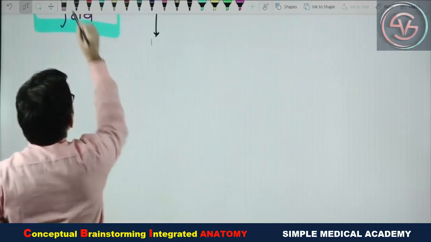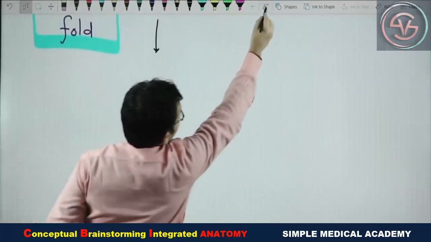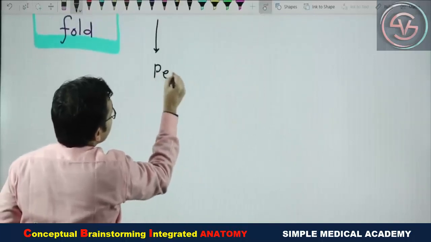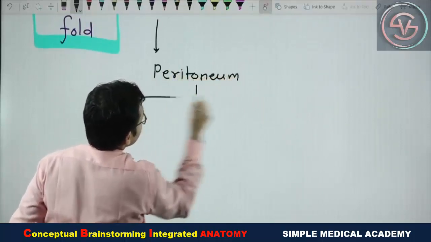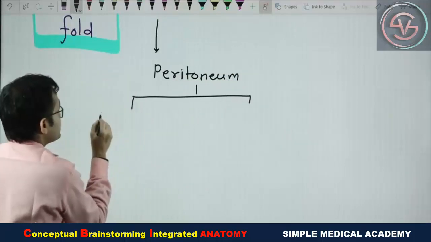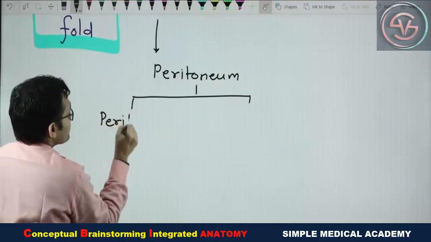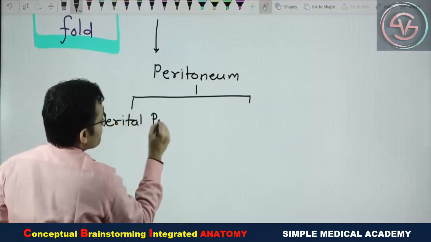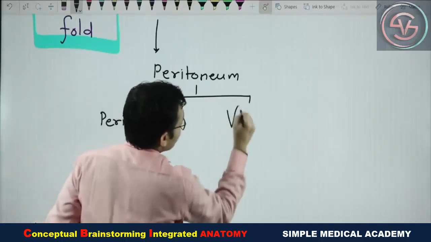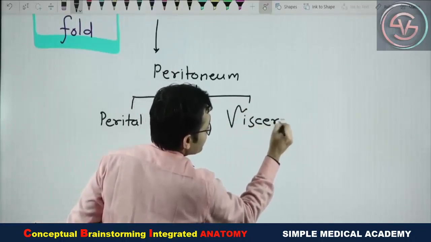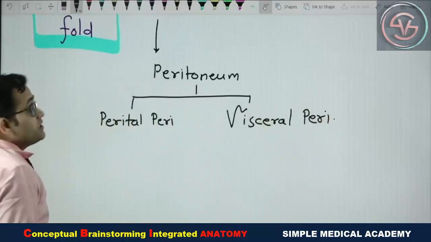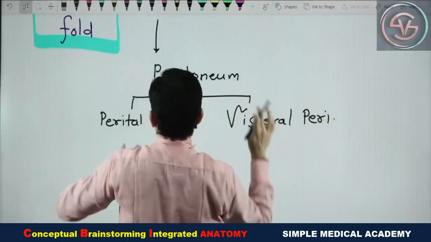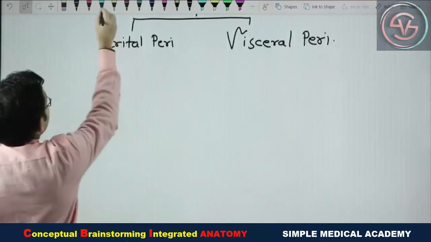We have seen that the peritoneum is divided into two parts: the parietal peritoneum, while another one is the visceral peritoneum. Now see what the special features of the parietal and the visceral peritoneum are.